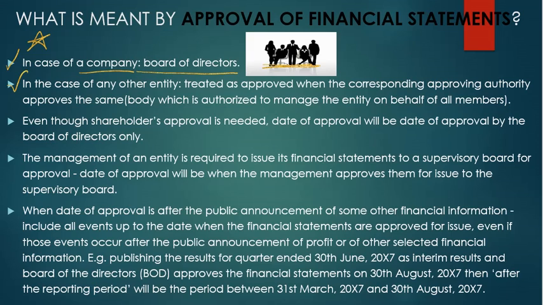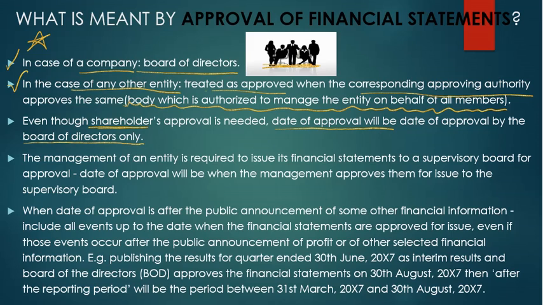In case of any other entity, treated as approved when the corresponding approving authority approves the same. Here, corresponding approving authority is a body which is authorized to manage the entity on behalf of all members. In case financial statements need the approval of shareholders, even in that situation, date of approval will be date of approval by the board of directors only.